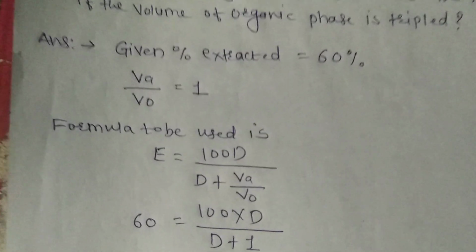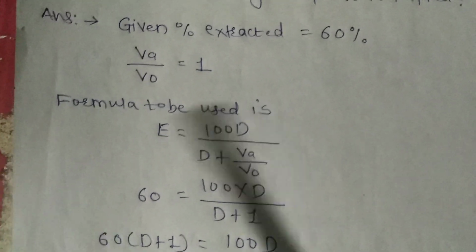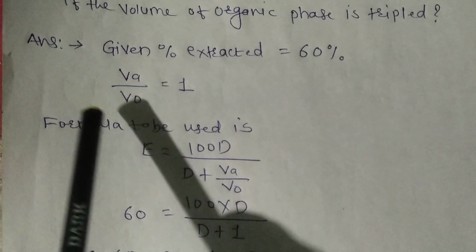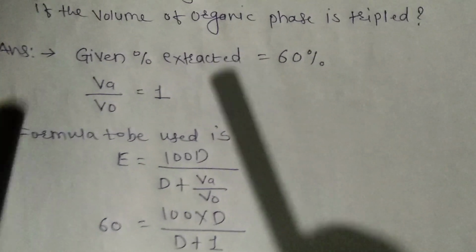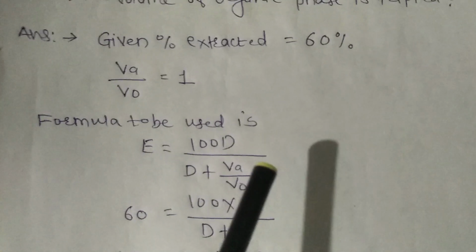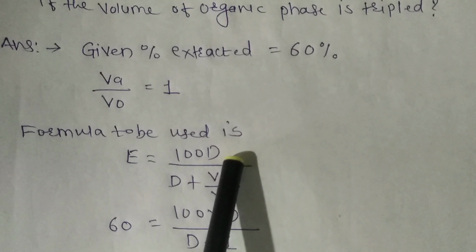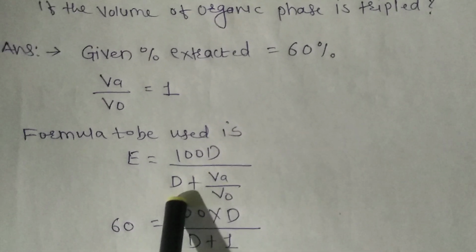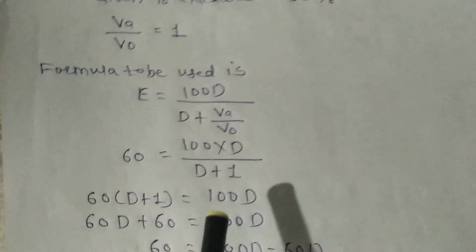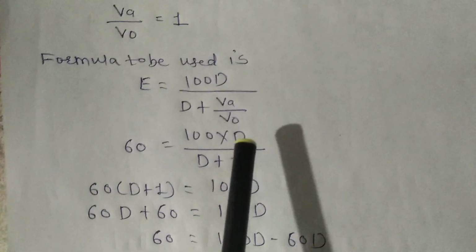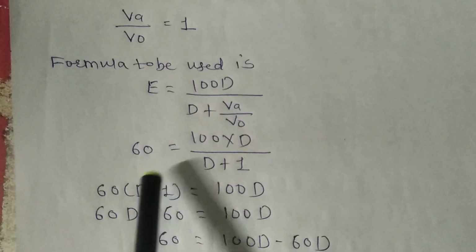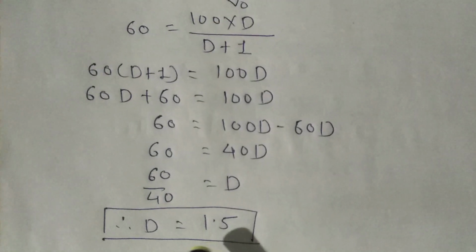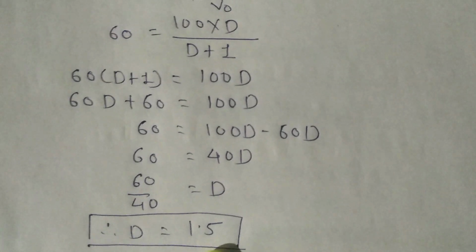VO. Okay, now here we are given the ratio of VA and VO, the aqueous phase and organic phase, that is 1. But we are not given the value of D, the distribution ratio. Therefore, first of all we find the value of D. When we put in the ratio of the organic phase and aqueous phase, that is 1, then solving these equations we get the value of D equal to 1.5.